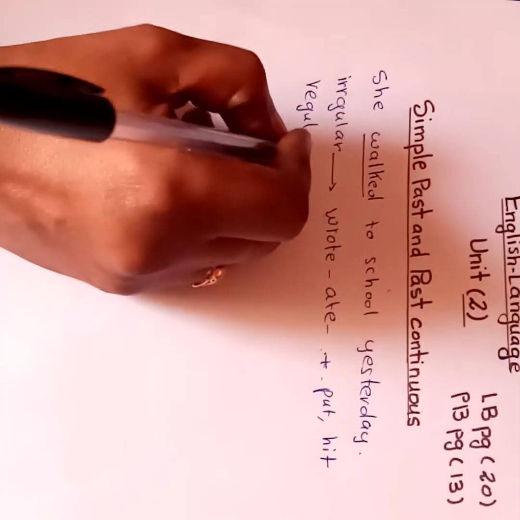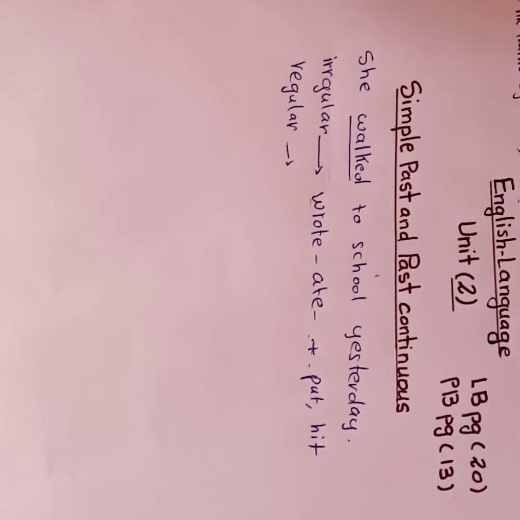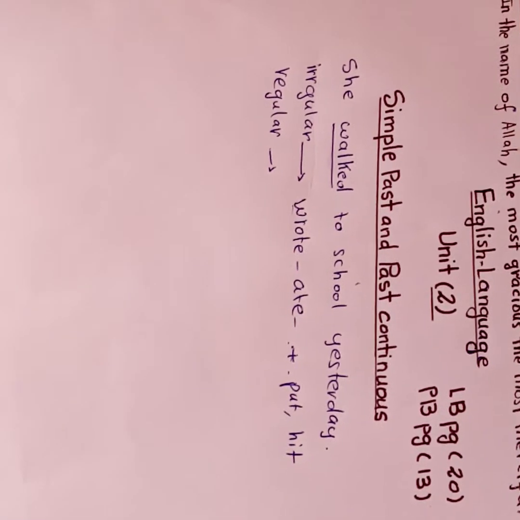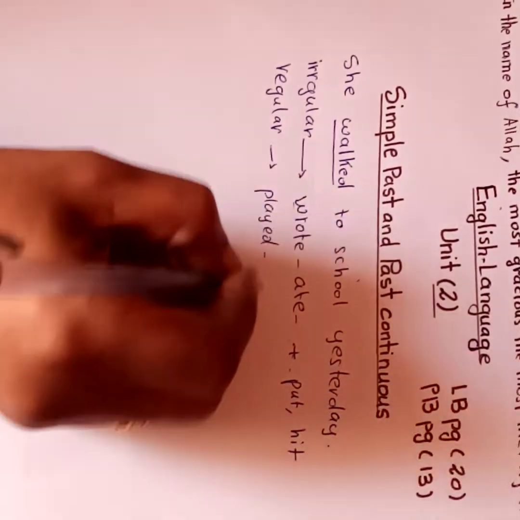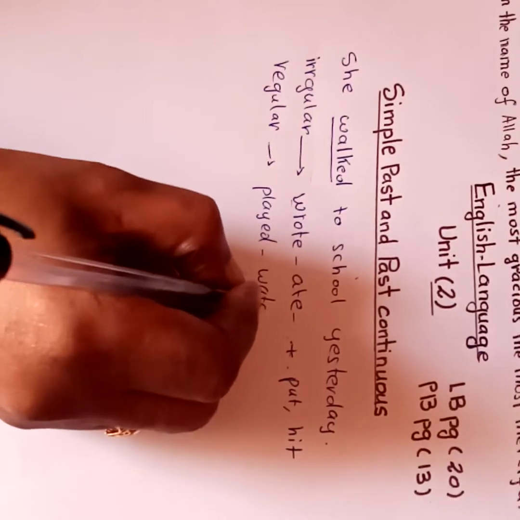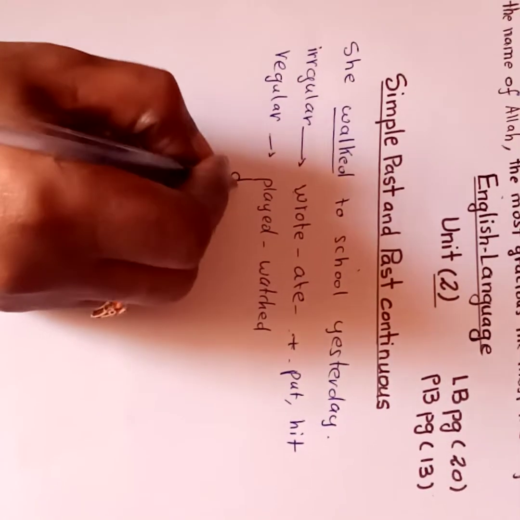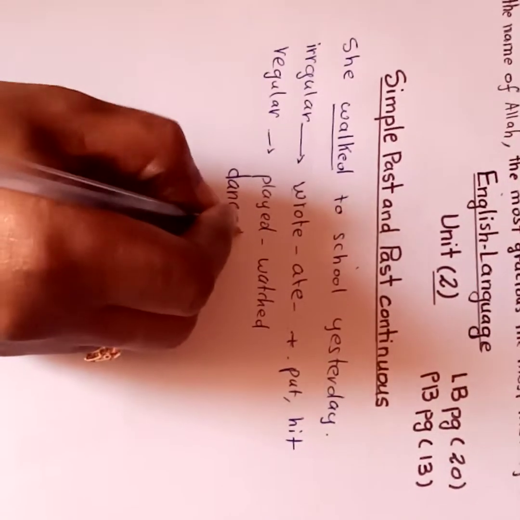But the regular verbs are the verbs whose past tense we form by just adding ed or d, like played, watched, and like dance: if my verb is dance, I just add d. This is regular.